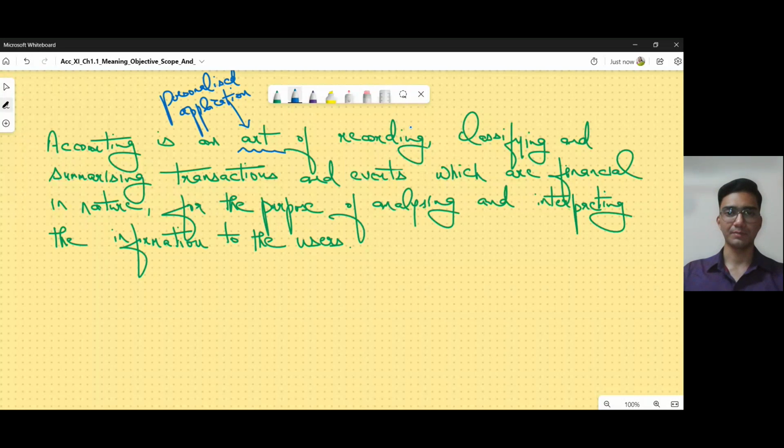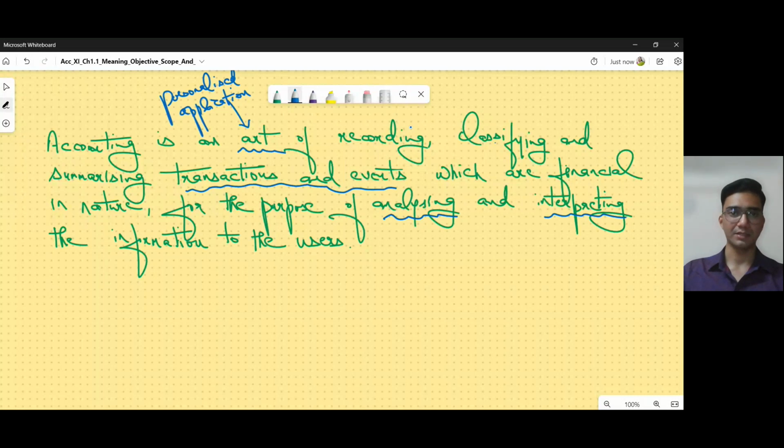So it is an art of recording. This is one of the stages. So it is an art of recording, classifying, summarizing. These are 3 stages. Transactions and events. What are we trying to record, classify, and summarize? All are transactions and events which are financial in nature. Again, one more stage in the process of accounting, the monetary term that we spoke about. And for what purpose? It is for the purpose of analyzing and interpreting, the second last stage, and communicating the information to the users.